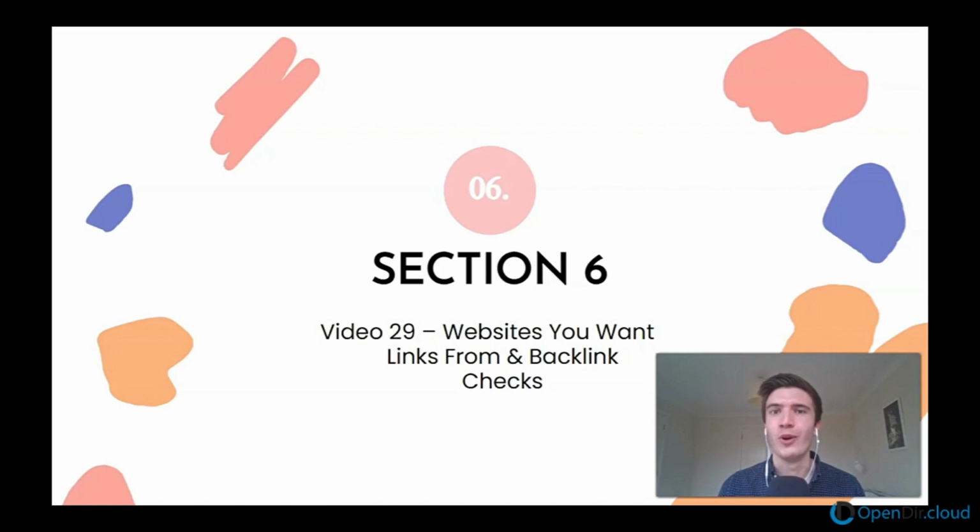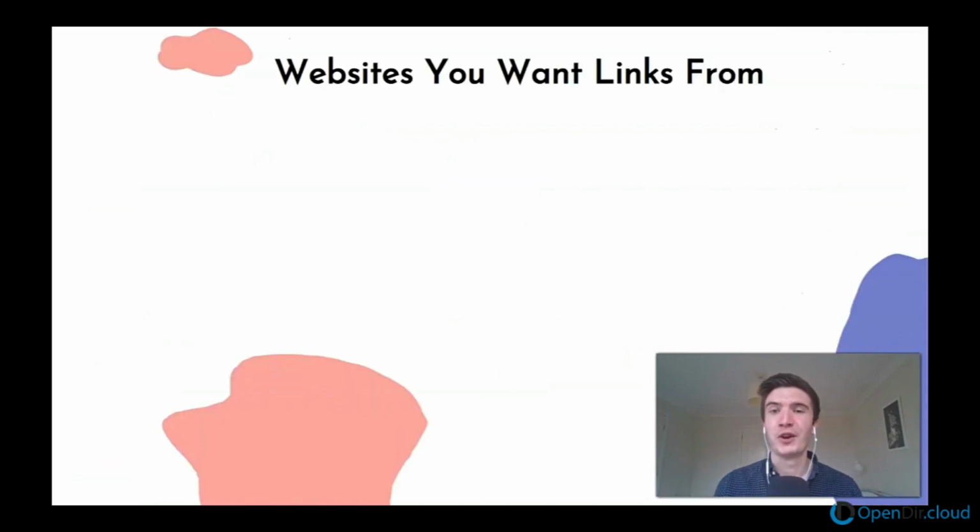But before we get to that point, it's worth trying to identify or have some checks in place to say which websites we want to be trying to target, i.e. which websites do we ideally want our website to get a link from. So the 5 checks that I would encourage you to run through yourself are the following. So these are the websites you want links from.